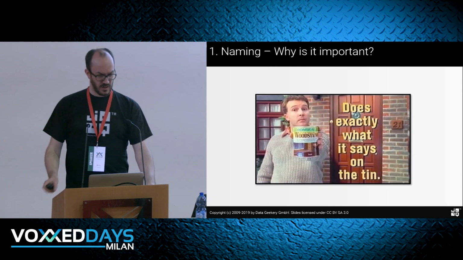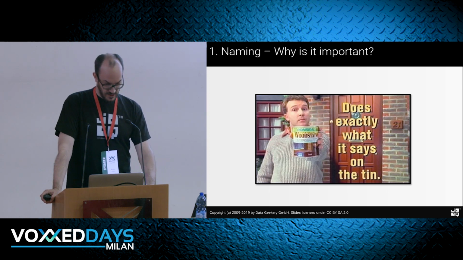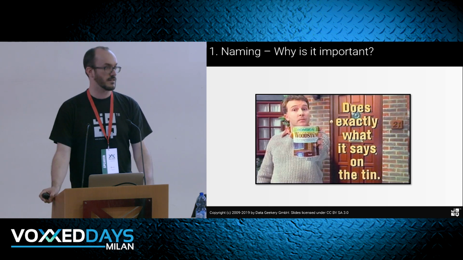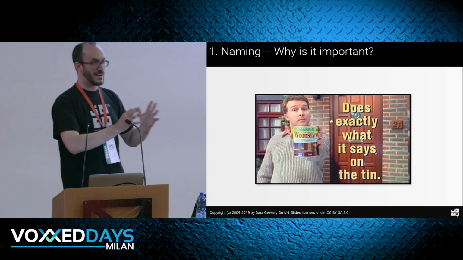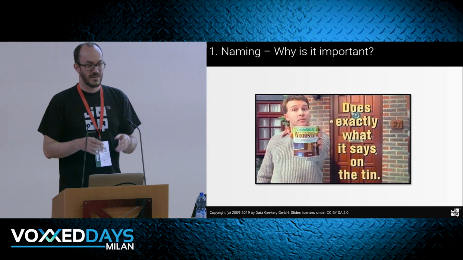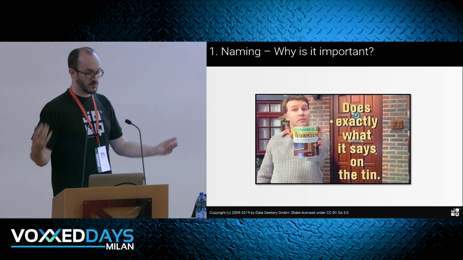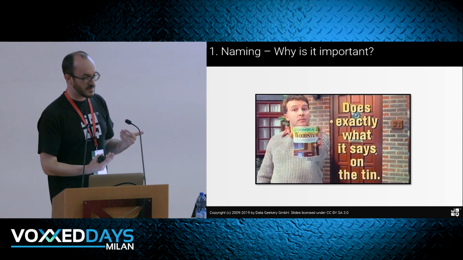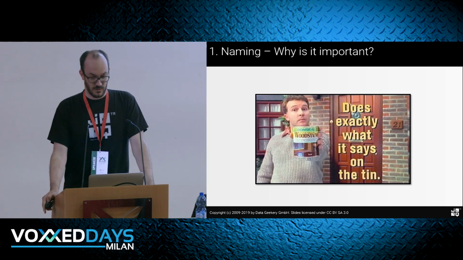Here's a non-programming API. I know here in Italy it's probably not well known. This is a British company called Ronseal, and it's wood stain, and their marketing slogan is does exactly what it says on the tin. So it is a wood stain product. You use it to stain your wood, period, right? So the name, that's their asset. They have many products, and it's always not a fancy product name, something hypothetical like, I don't know, Quarkus we've heard today. What is Quarkus? The name doesn't say, I mean, I don't agree necessarily, but the name doesn't say what it does. Here, they say the name of the product is exactly what it does. That's a nice marketing slogan.